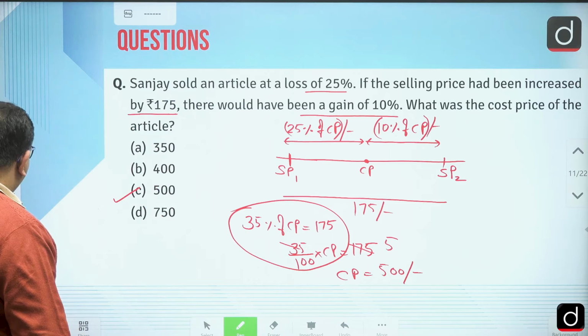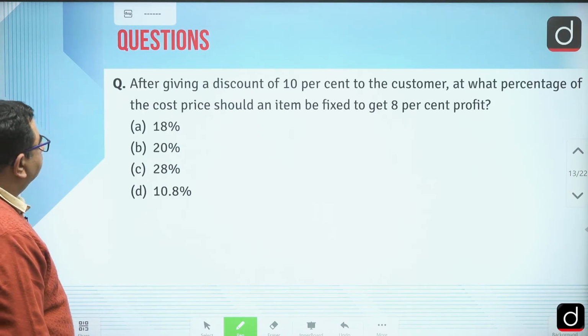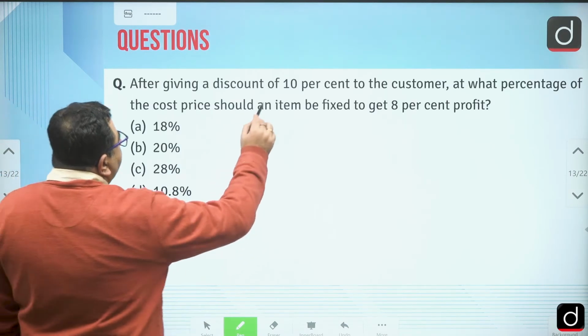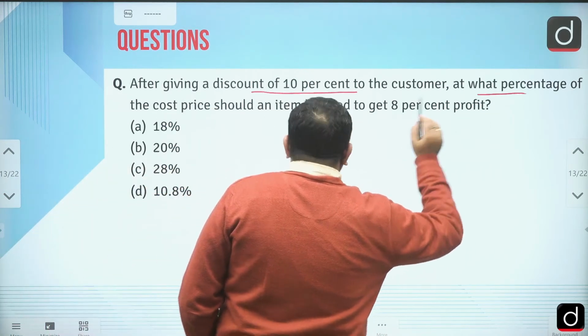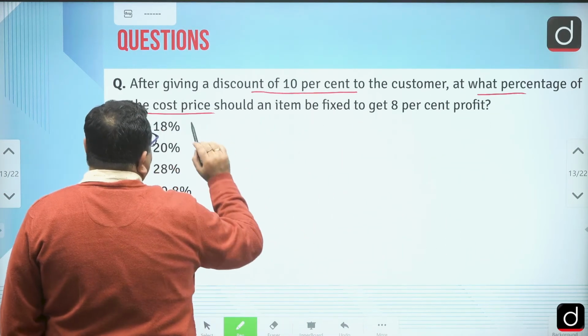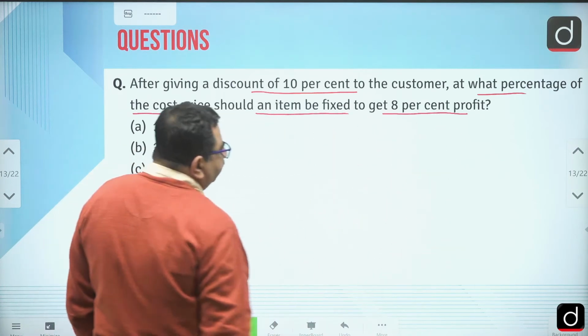Now let's move to the next one. After giving a discount of 10% to the customer, at what percentage of the cost price should an item be fixed to get 8% profit?